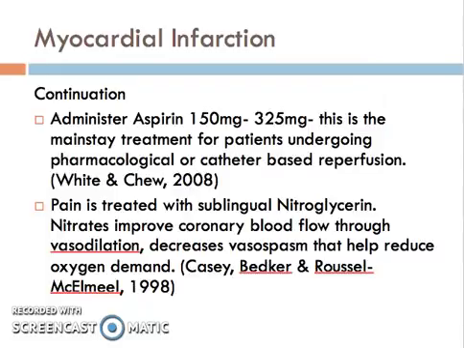Administration of aspirin is the mainstay treatment for patients undergoing pharmacological or catheter-based reperfusion. And for the chest pain, we can treat that with sublingual nitroglycerin. Nitrates improve coronary blood flow through vasodilation and decrease vasospasms that help reduce oxygen demand.